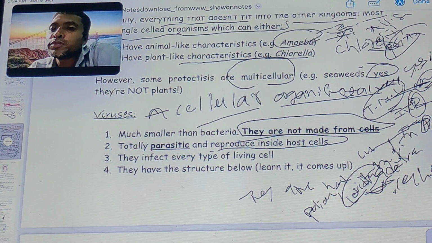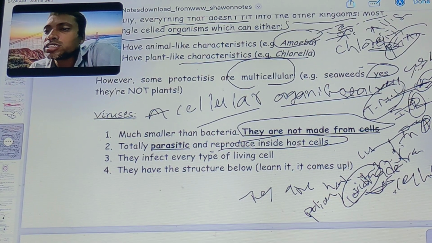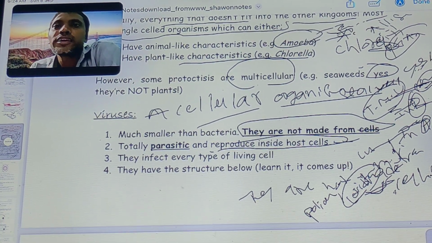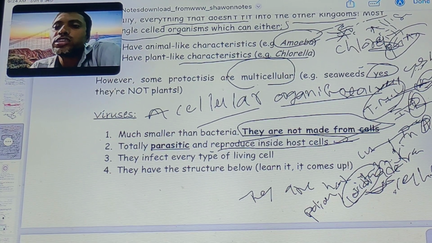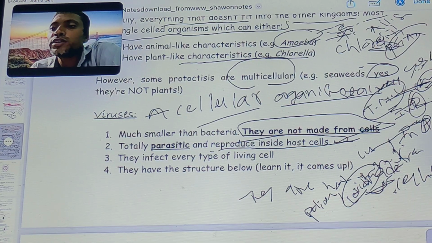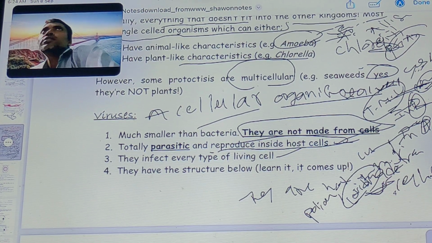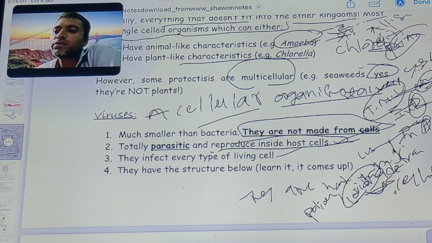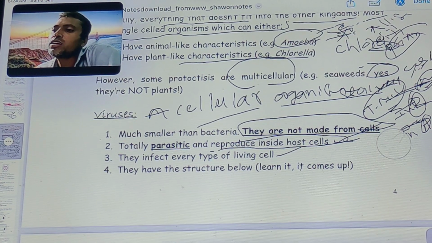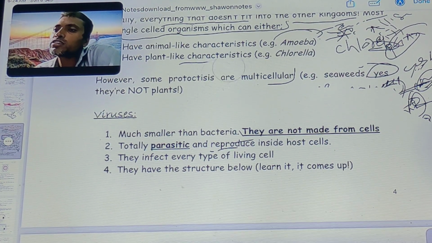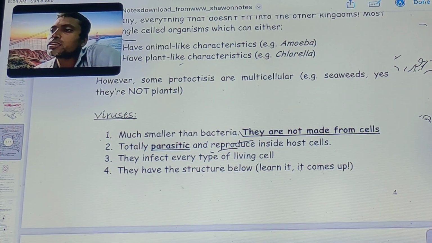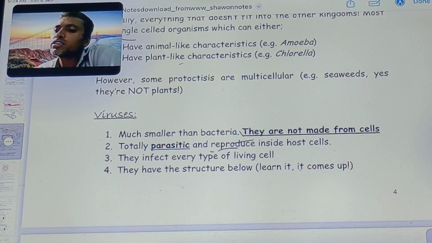They are totally parasitic, and they only need to be inside the host. They infect every type of living cell. Whatever the bacteria, the virus also affects the bacteria. The virus which attacks bacteria, we call the bacteriophage.